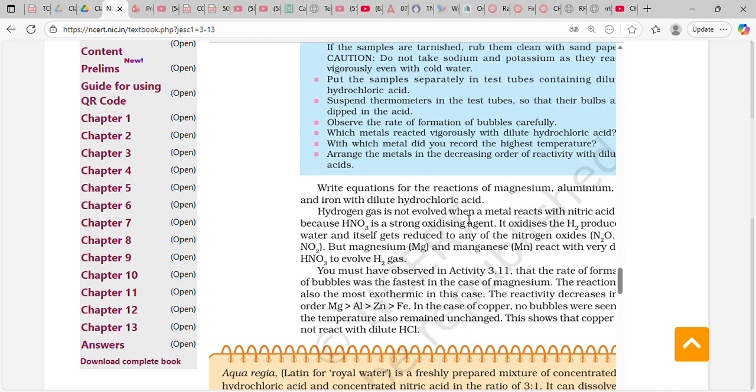Hydrogen gas is not evolved when a metal reacts with nitric acid. Nitric acid, HNO3, is a strong oxidizing agent. It oxidizes the H2 produced and itself gets reduced to any of the nitrogen oxides, N2O, NO, and NO2. But magnesium and manganese react with very dilute nitric acid to give hydrogen gas. The reactivity decreases in the order magnesium, aluminum, zinc, iron.